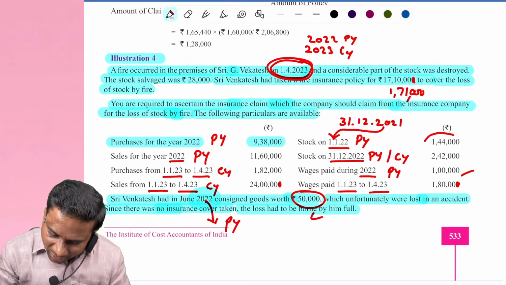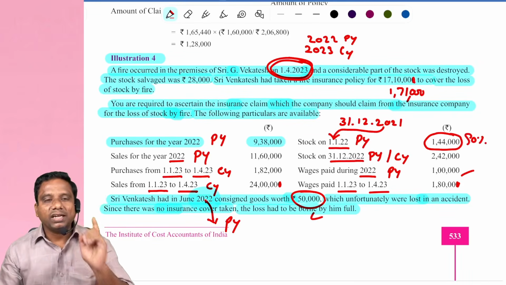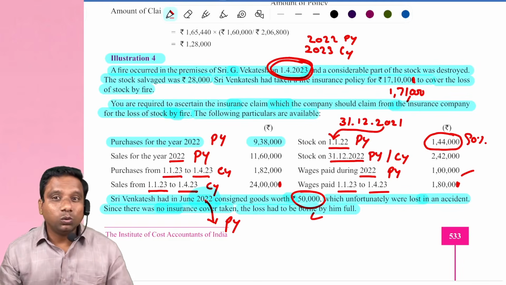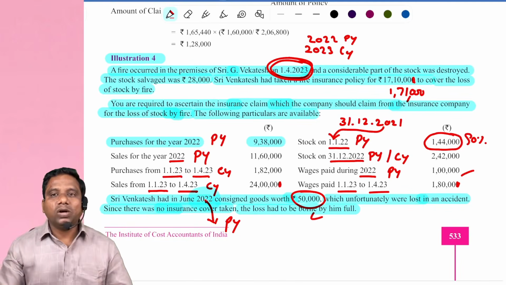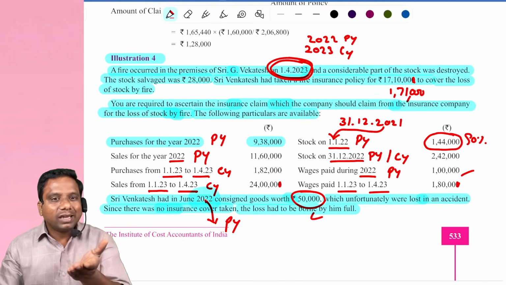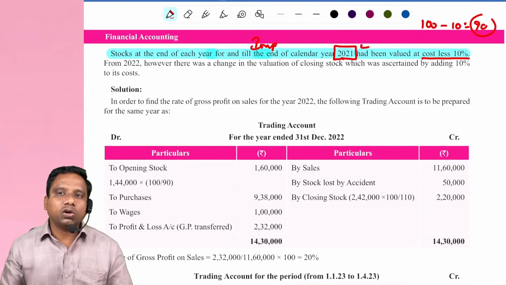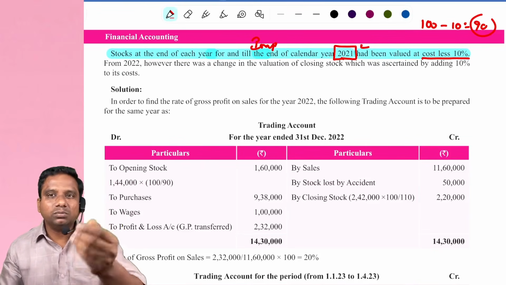Means this 1,44,000 is equal to at what value? 90%. I repeat, this 1,44,000 is at what value? 90%. What we do? We have to make it to 100%. This is 90% now, because they said they valued till 2021. They valued stock at cost less 10%. So 100 minus 10 means 90 rupees.